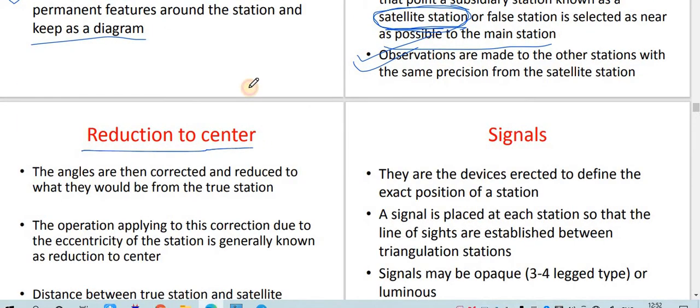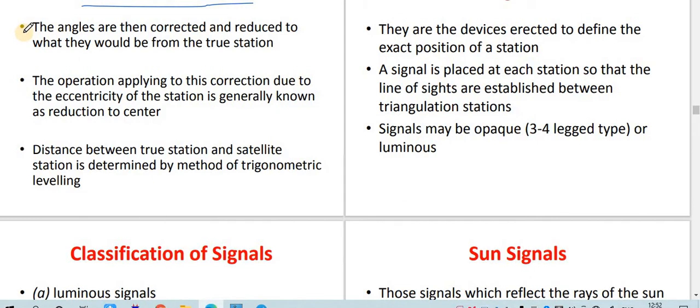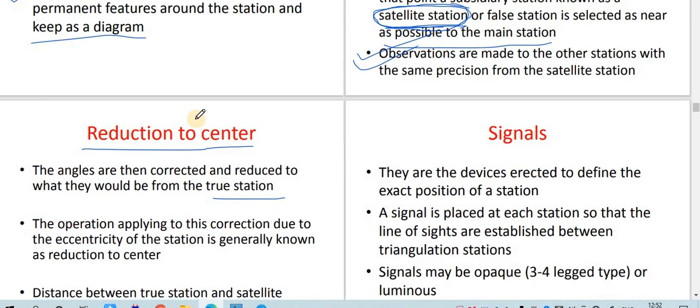After that, reduction to the center. The angles are corrected and reduced to what they should be from the true station. As you know, in a satellite station we are not taking the measurement from the actual station. So we need to reduce this angle to what it should be from the true station, so that the angles are corrected and reduced to what they should be from the true station. What the exact reading from the true station should be, that correction is known as the correction or reduction to the center.